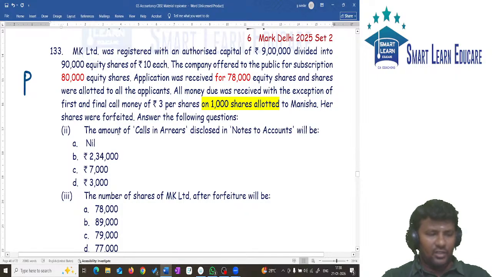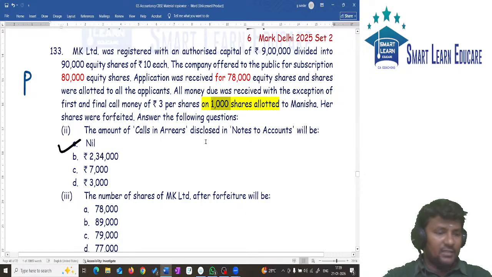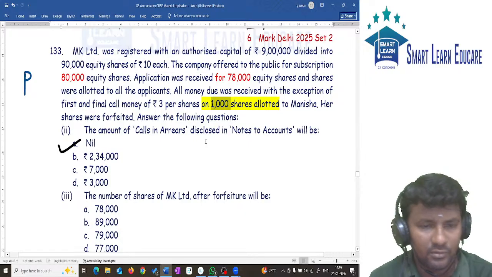First one, calls in arrear. Same question repeated. What is the amount of calls in arrear disclosed in notes to accounts? So for the first one, nil. Second one, number of shares of MK Limited after forfeiture. Totally how many shares have we received? 78,000. Out of that how many shares were forfeited? 1000.